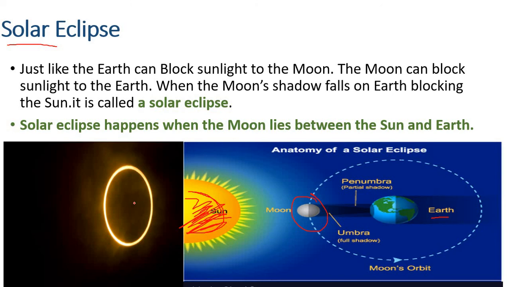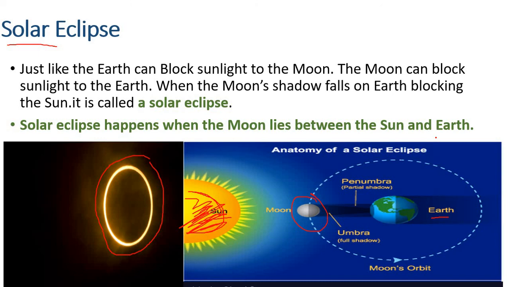This is what leads to this shape. We said this is solar eclipse, when the sunlight disappears because the moon now is lying between Earth and sun. So again, solar eclipse happens when the moon lies between sun and Earth.